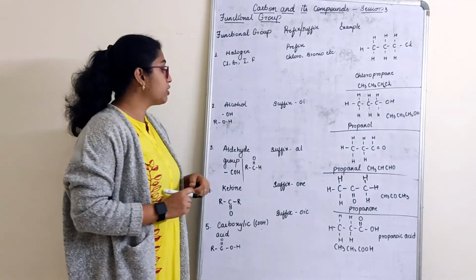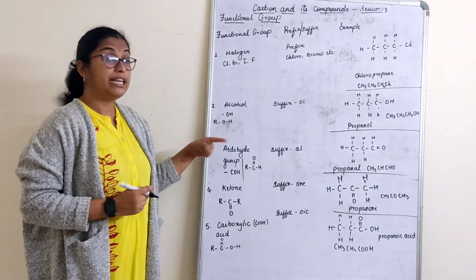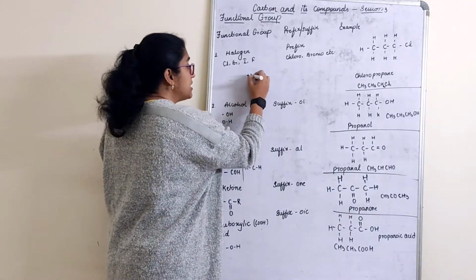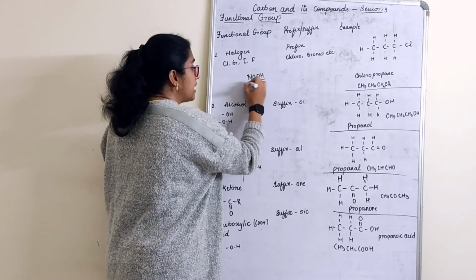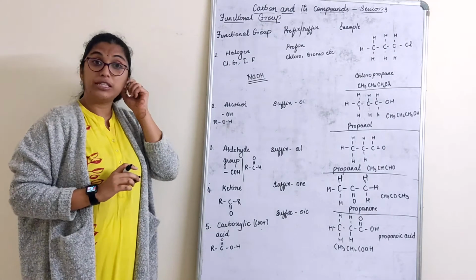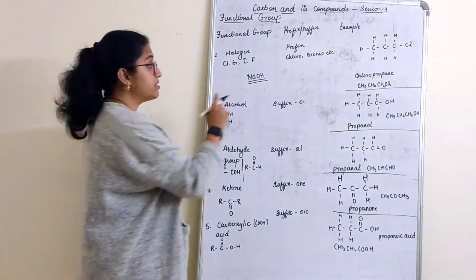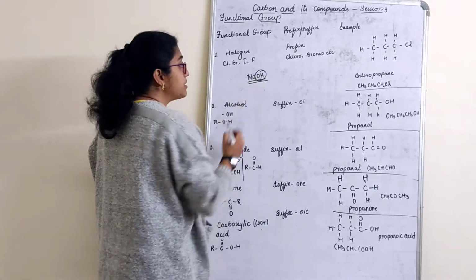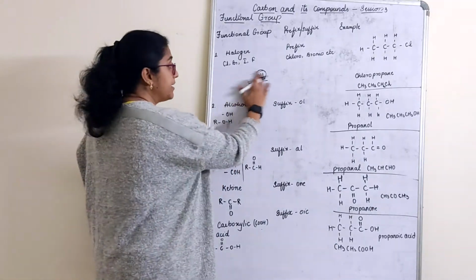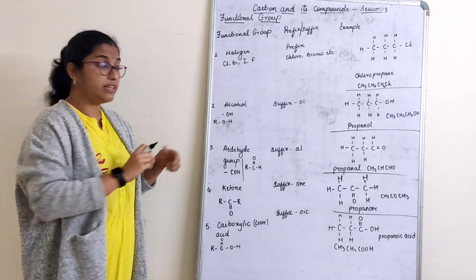Next we go to the alcohol group. The alcohol group is represented by OH. Now NaOH is sodium hydroxide with respect to the salt. But when we talk about hydrocarbons, OH represents the functional group. NaOH means sodium is not a functional group here. Okay. How do we write this?